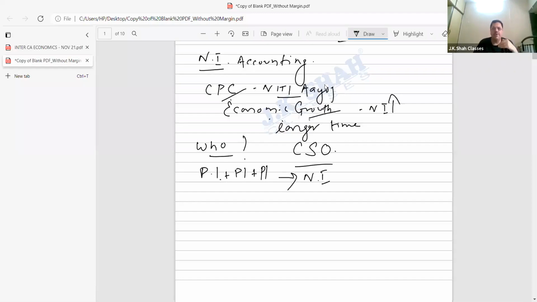Adding the personal income doesn't give you national income. Reason is simple. Beta, one person's income becomes another person's expenditure. Right? Your dad earned income. That was his personal income. So, beta, dad paid the fees to JK Shah Classes.